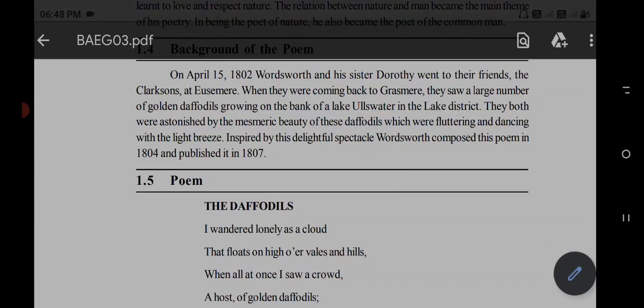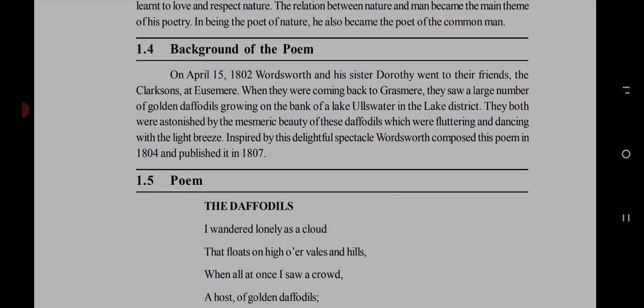They saw a large number of golden daffodils. Their actual color is yellow, but here the poet said golden daffodils. Actually, yellow resembles the golden color. That's why the poet said golden daffodils.